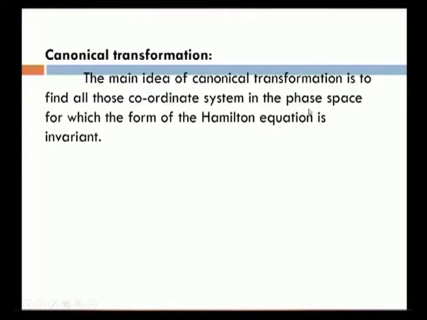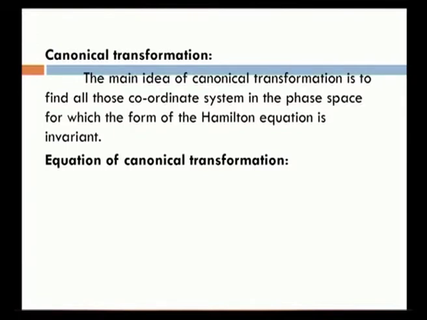Here you came across the concept of phase space. The phase space is a space of generalized coordinates in which the positions and momenta are the entities. So, that is the definition of this space. For all those coordinates in the space, the form of the Hamiltonian equation is invariant under the canonical transformation. This is the definition of canonical transformation.